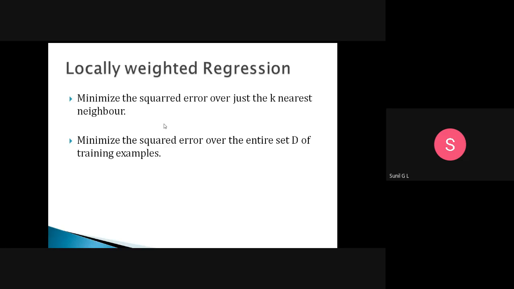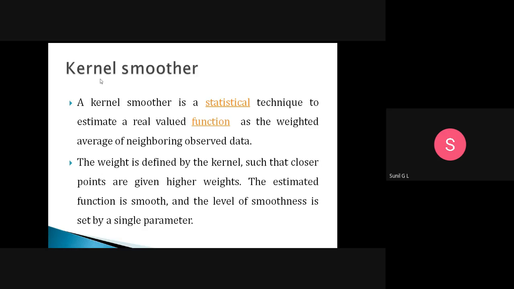First, for local points, we need to minimize the data point distance. After that, we need to minimize the squared error distance over the entire training data set. Squared error is nothing but a distance, so that distance error should be minimized in both: first the local points, then the whole training data set. We need to do both things.